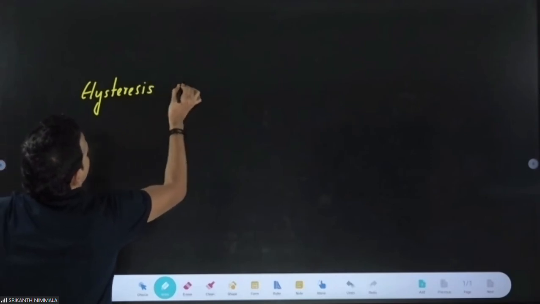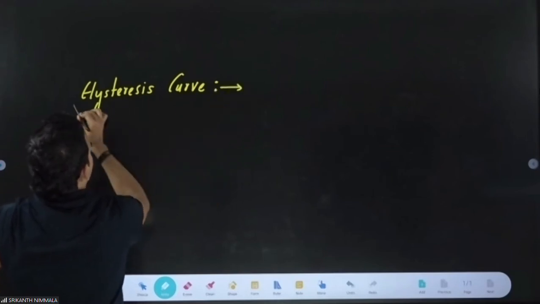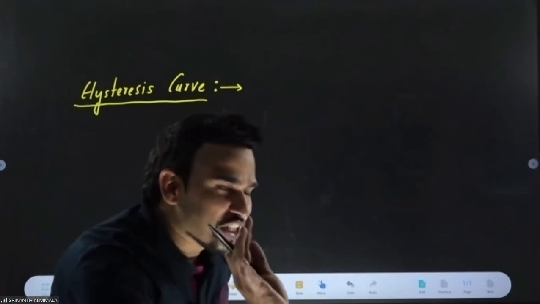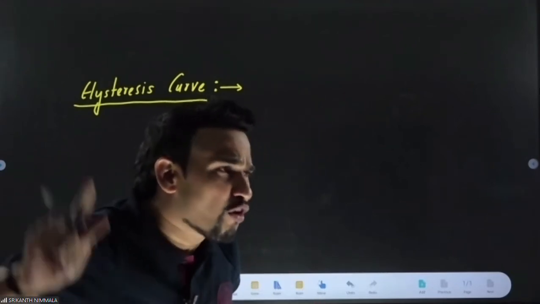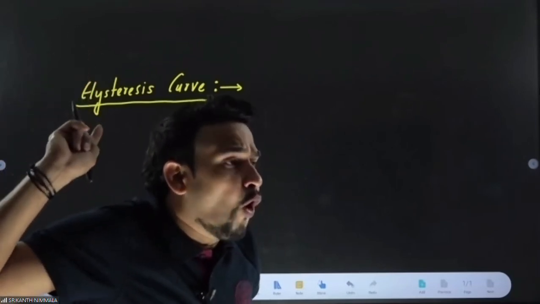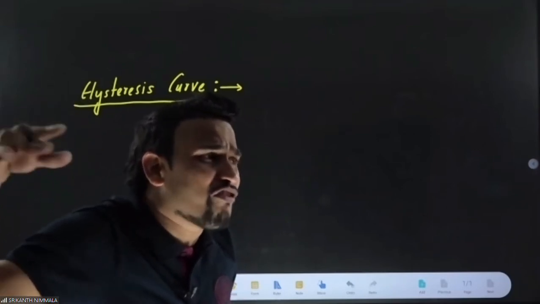Hysteresis curve. I don't know the spelling. So first thing you tell me, for which type of material is this hysteresis curve designed? Can you draw it for para? Can you draw it for dia? Only ferro. Hysteresis is a property of only ferromagnetic material.